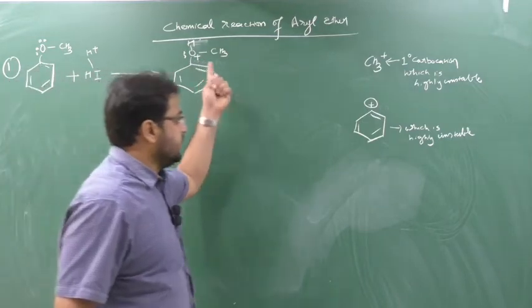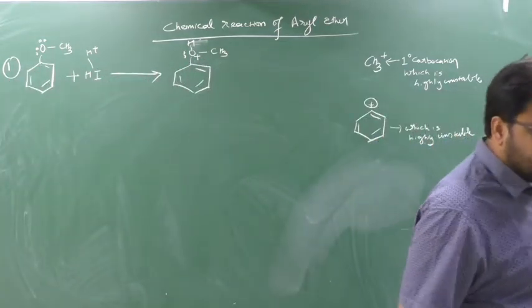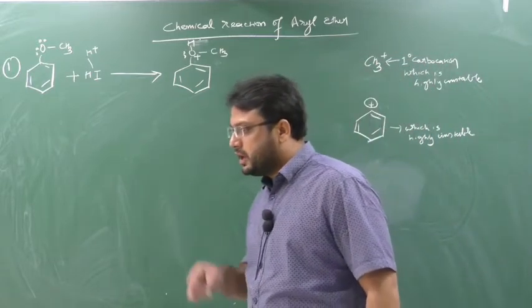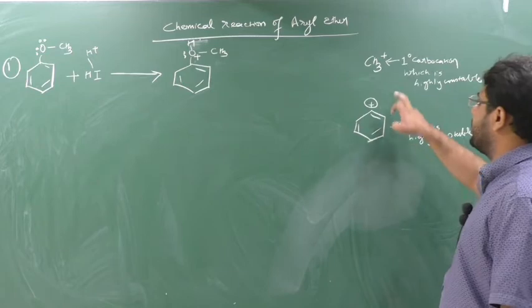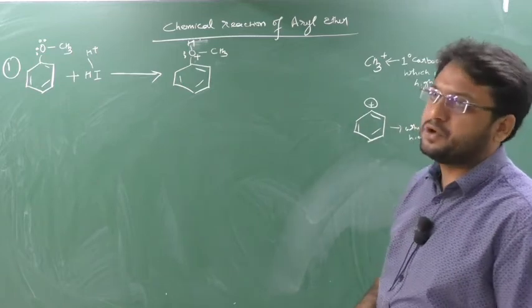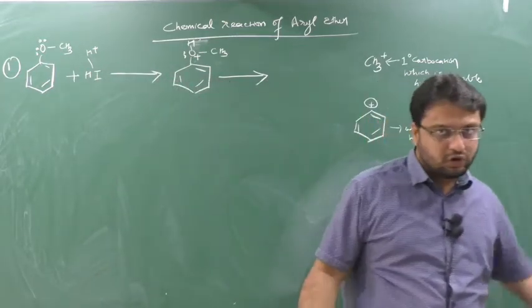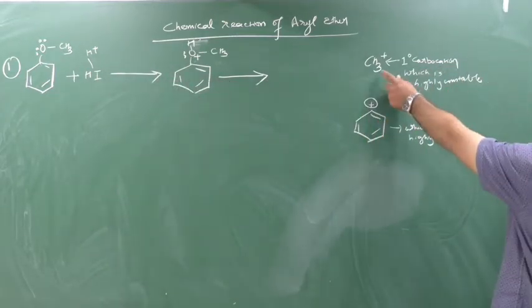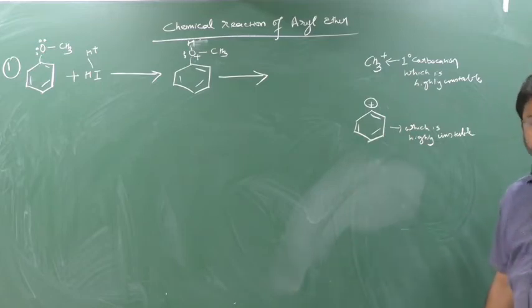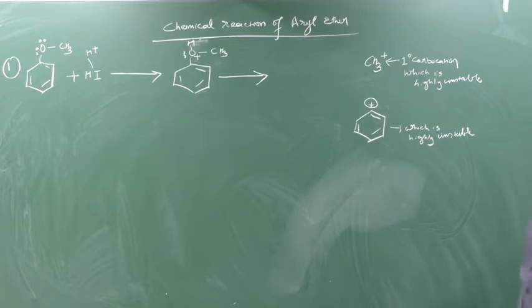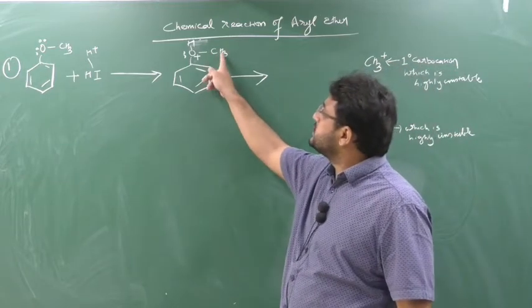So this phenyl is telling the oxygen, I will not give my electron. Why should I give? If I give, I will be unstable. Now what will happen? Here cation generation is not possible. When cation generation is not possible, guaranteed the SN1 mechanism will not take place. Yes or no? Here carbocation generation is not possible. And what does the SN1 mechanism say? Carbocation formation takes place. But here this cannot be possible because the 1 degree carbocation is unstable. So this oxygen cannot gain the electron from this carbon.